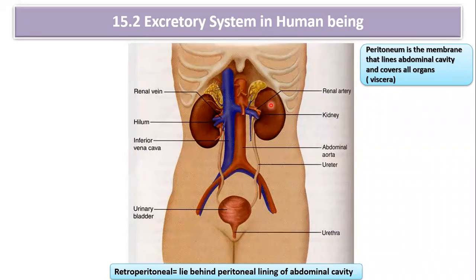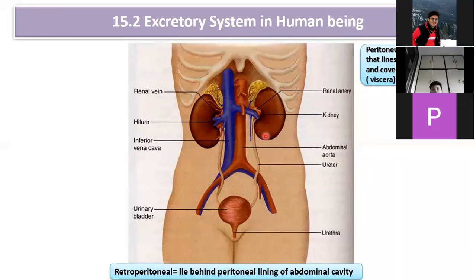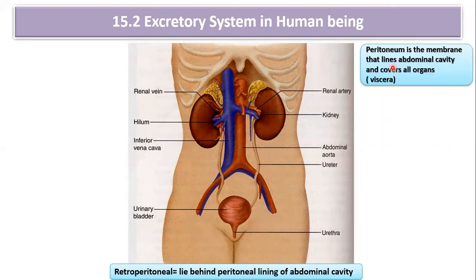So the kidney is said to be retroperitoneal. What do you mean by retroperitoneal? Retroperitoneal means behind the peritoneum. What is the peritoneum? The peritoneum is a membrane that covers the abdominal cavity and other organs. So the kidneys are located behind the peritoneum, therefore it is known as retroperitoneal in origin. The average weight of the kidney is approximately 120 to 170 gram.